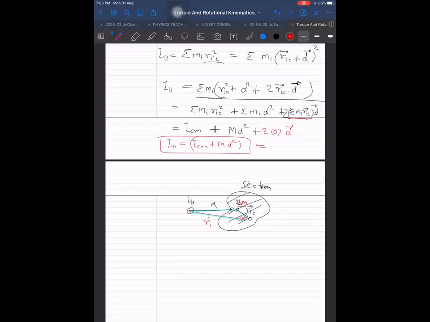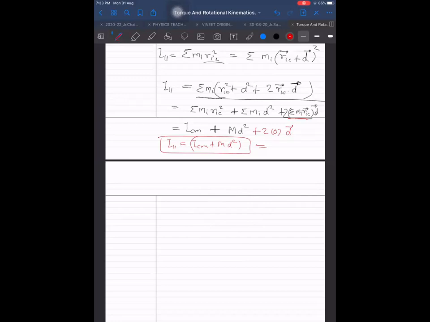Understood now or not? Position of center of mass with respect to center of mass will be 0, because obviously my position with respect to me will be the same origin only. It is at the origin in the same place only. So the position vector of center of mass with respect to center of mass will be 0. So therefore it is coming out to be 0 at last.